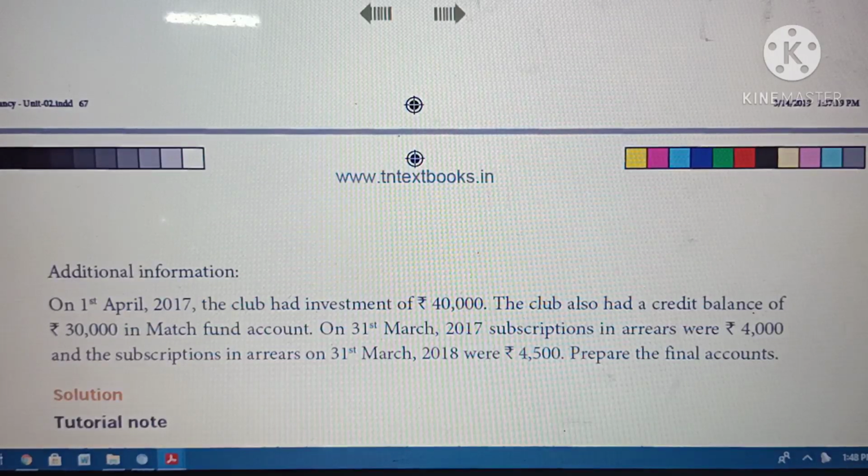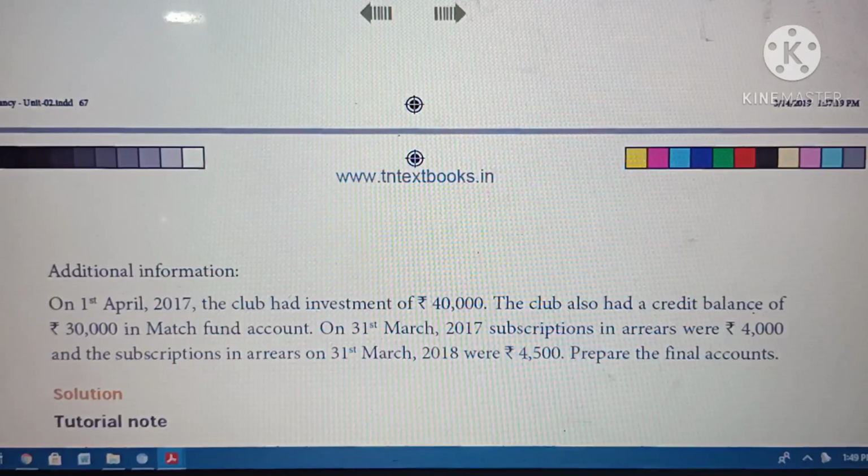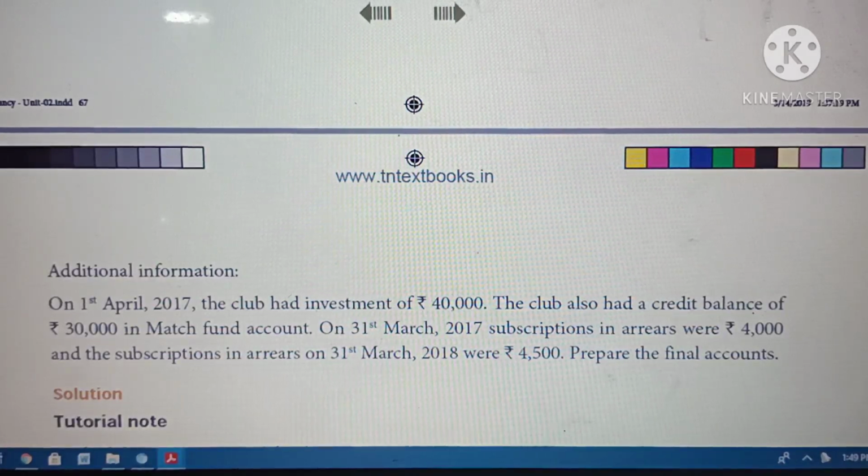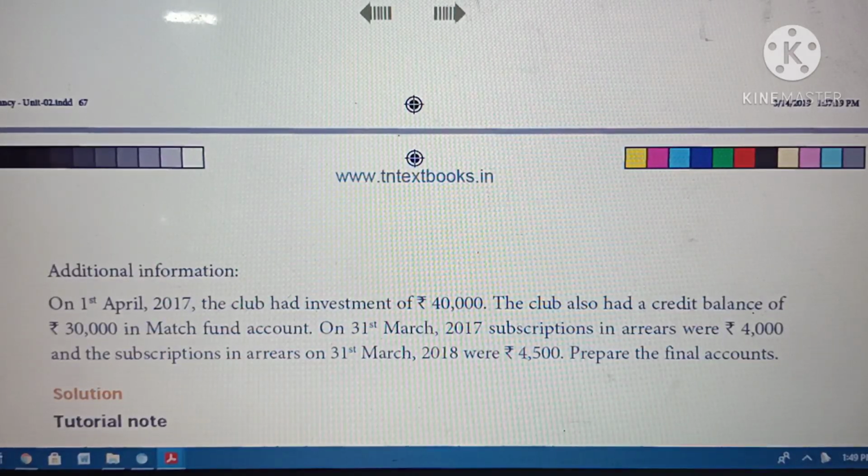Then 31st March 2017 subscription arrear. This one is a previous year subscription outstanding arrear. This one also we have to show on the asset side, as outstanding subscription. Then subscription arrear 31st March 2018, this one we are going to use for the current year balance sheet. Now we are going to prepare the opening balance sheet to find out the capital fund.